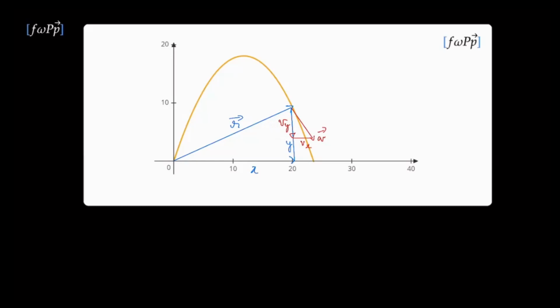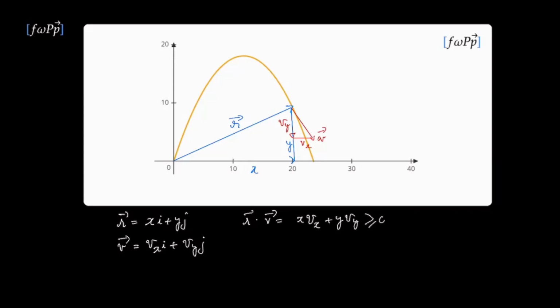If we were to write the r position now, that is just going to be x along i plus y along j. Similarly, the velocity vector is going to be its x component along i plus its y component along j. So the dot product r dot v is just going to look like, we need this to be greater than or equal to 0.